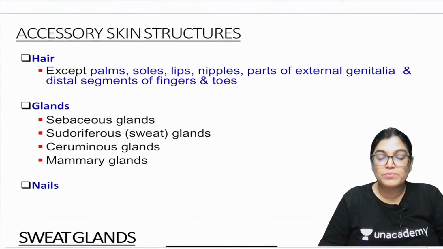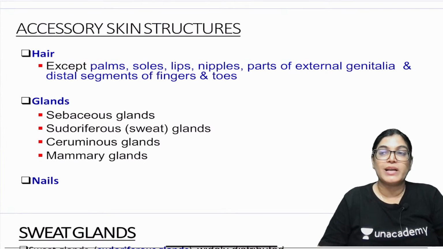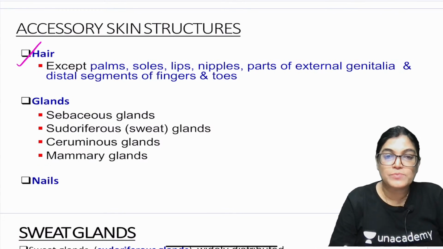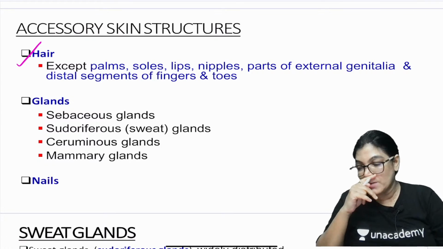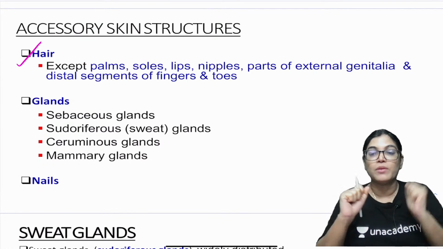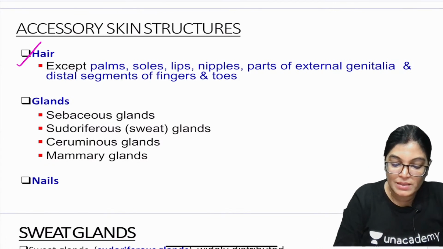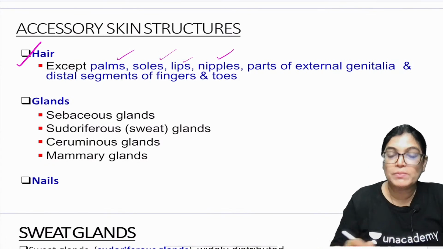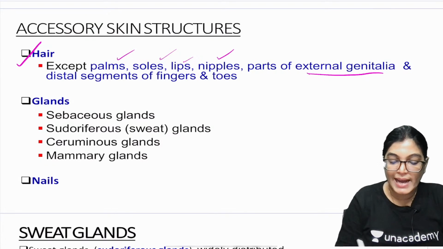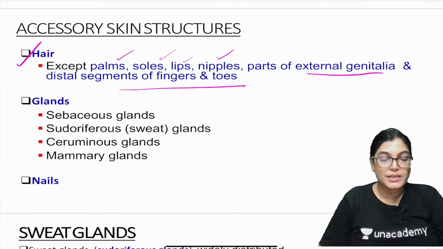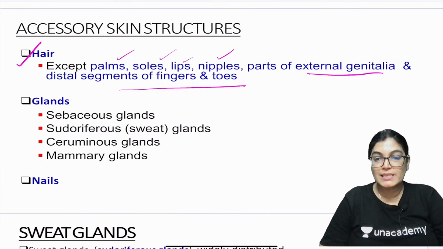Now let's discuss in brief the accessory skin structures. Accessory skin structures, as in the first slide we have seen, are the skin appendages, that is hair, nails, and glands. Hair is present all over the skin of the body, except it is not present in our palm, sole, lips and nipple. So except in the palm, soles, nipples, lips, part of the external genitalia, and the distal segment of fingers and toes, these are the areas where there is no hair present in our body.